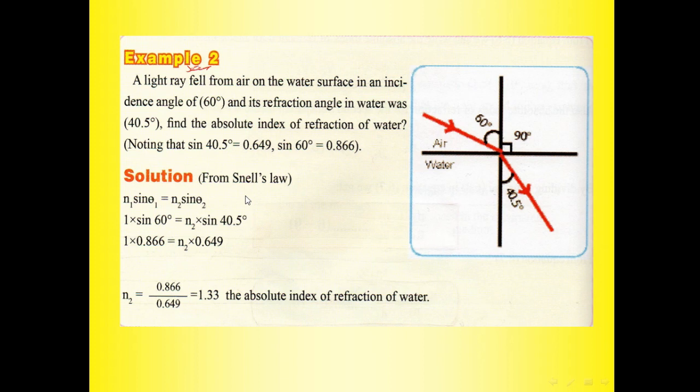The solution is, from Snell's law, n1 sine theta 1 equals n2 sine theta 2. Substitute their values. n1 is 1, sine theta 1 is sine 60, n2 is unknown, and sine theta 2 is sine 40.5. So it's easy to find the result. n2 is 1.33, the absolute index of refraction of water.